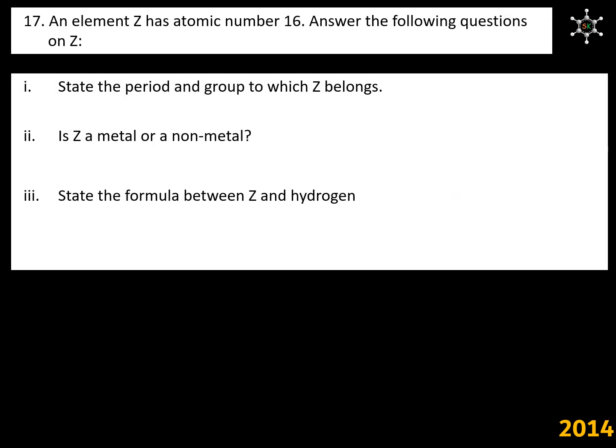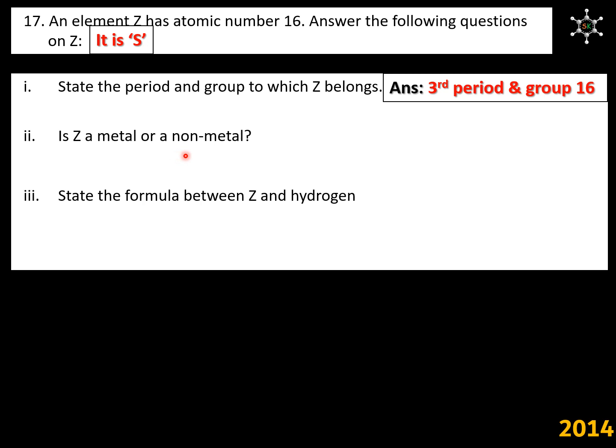An element Z has atomic number 16 and we need to answer these questions based on this detail about element Z. We know that the element with atomic number 16 is sulfur. Question 1. State the period and group to which Z belongs. We know that sulfur belongs to third period and group 16.